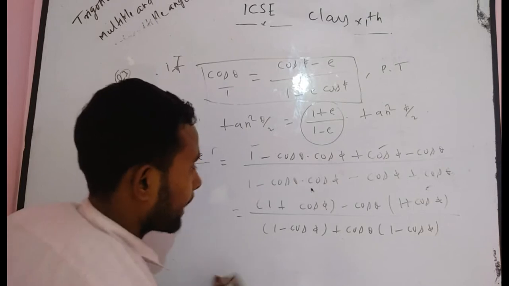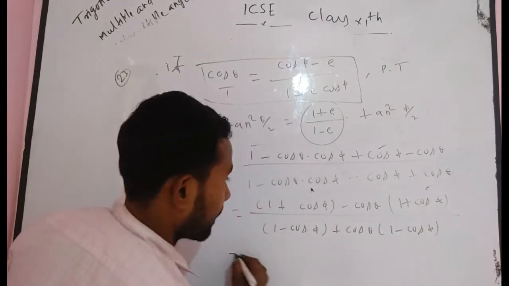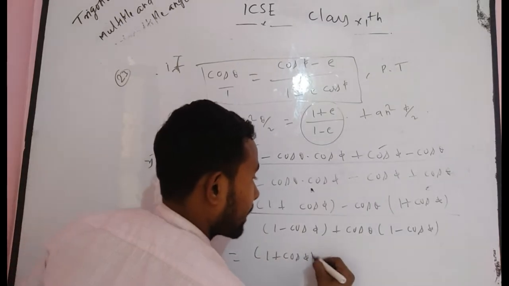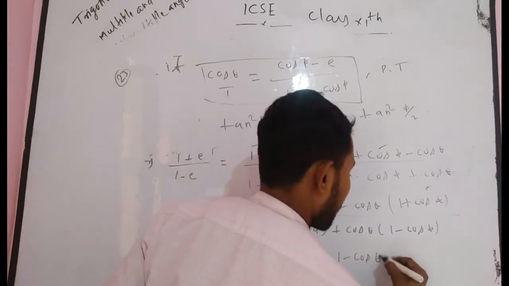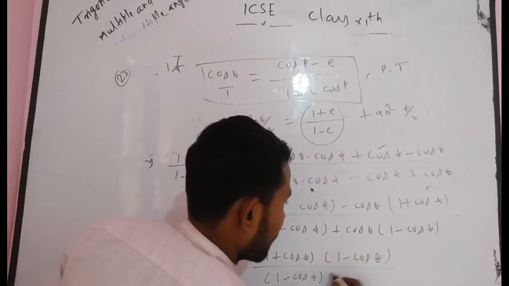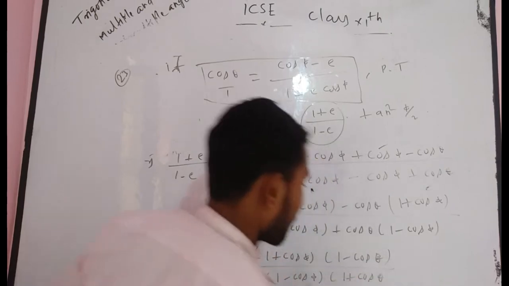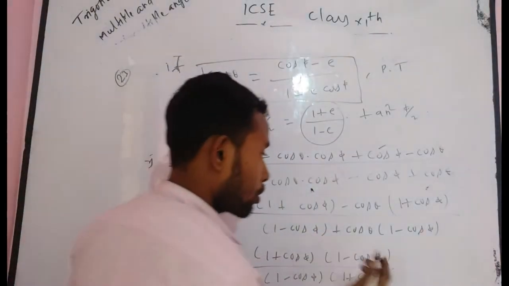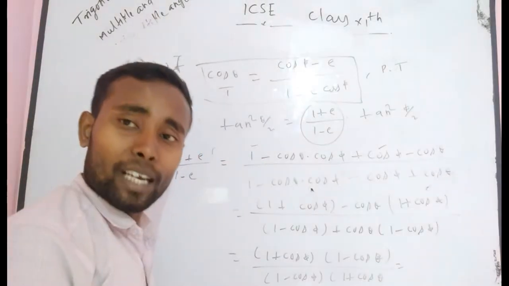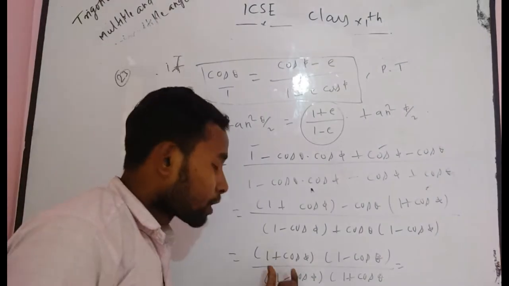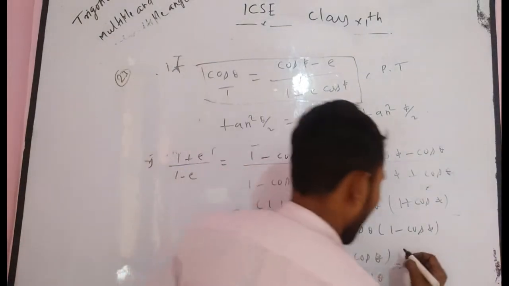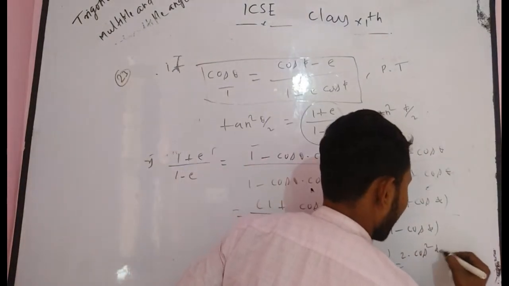Now, simply again, take common in numerator and denominator. In numerator, you can take common 1 plus cos phi. After taking 1 plus cos phi, what do you get? 1 minus cos theta. Divided by, in denominator also you get 1 minus cos phi into 1 plus cos theta. I think you understand. Now, 1 plus cos phi is equal to what? 1 plus cos phi can be written as 2 cos square phi by 2.